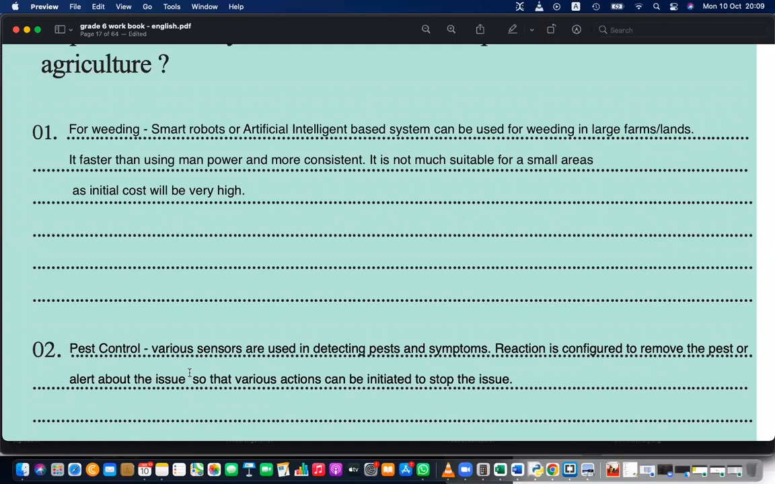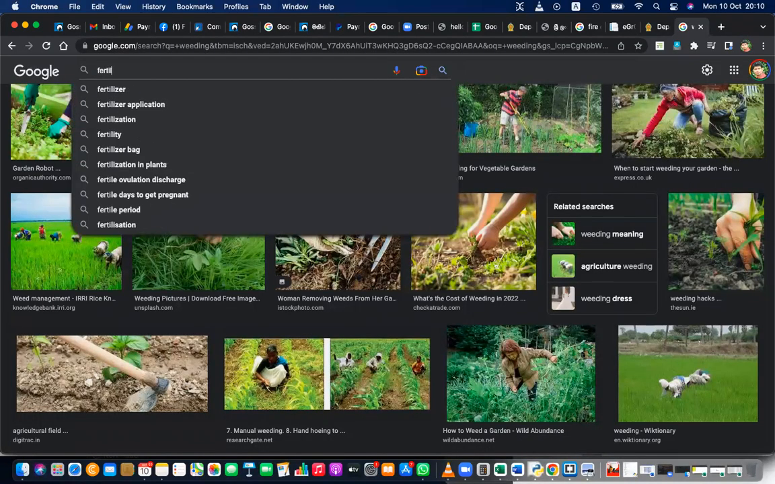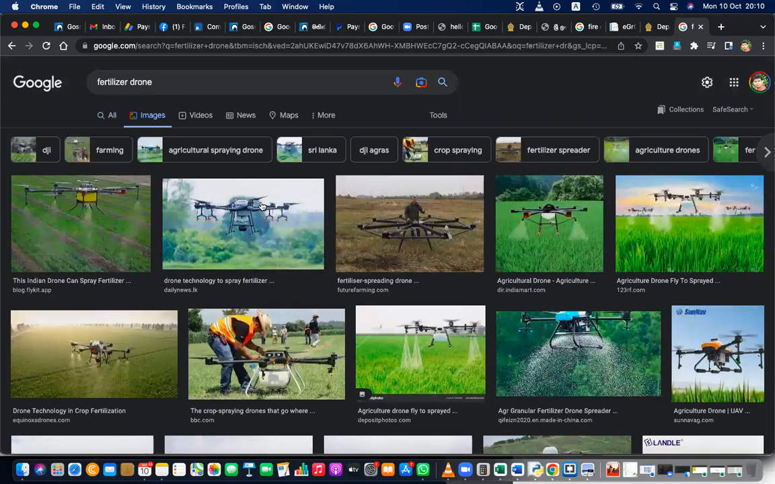I'll go through that. And then pest control: identification of different pests, removing the pests, alerting about the pests can be done using sensor systems. These are good for large farms, but for small farms, this is not suitable. And also watering. Have you seen drone irrigation systems? There are also fertilizer drones. This can be used for very large farms. Fertilizer drones are safe